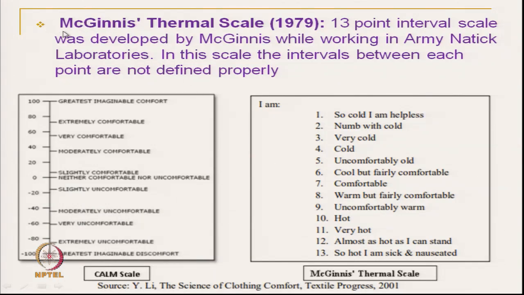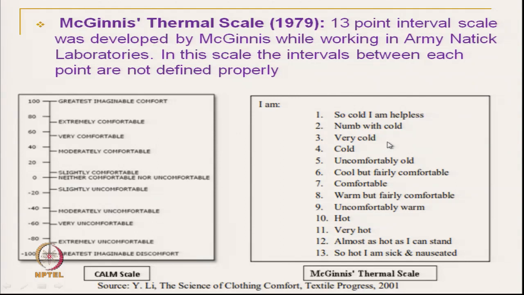Another scale used is the McGuinness thermal scale, which uses 13 intervals, used in the same laboratory. So, in the McGuinness thermal scale, 1 means I am so cold, I am helpless, and 13 means I am so hot, I am sick. Okay. So, all these labels are expressed in terms of some sentence, some value.